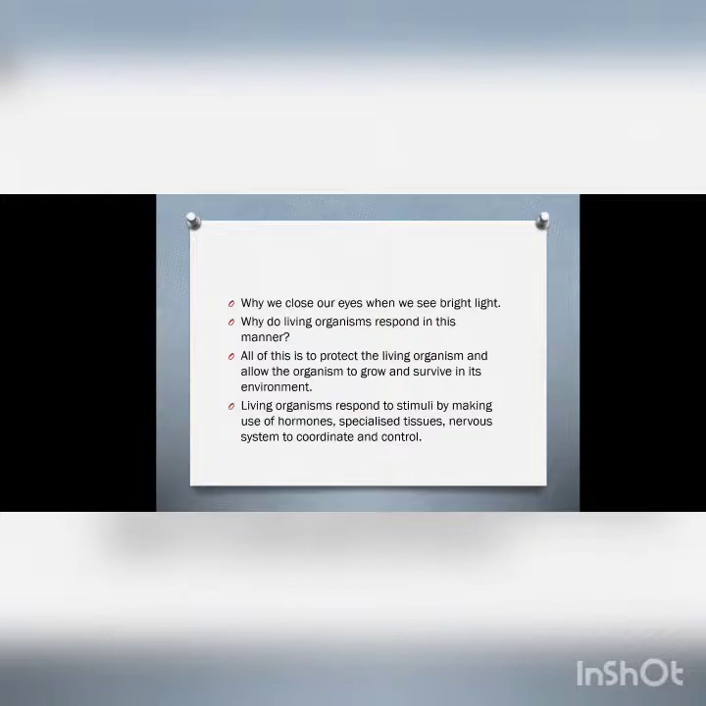Why do we close our eyes when we see bright light? Why do living organisms respond in this manner? All of this is to protect the living organism and allow the organism to grow and survive in its environment. Living organisms respond to stimuli by making use of hormones, specialized tissues, and the nervous system to coordinate and control.